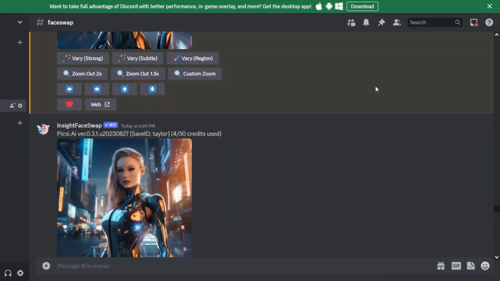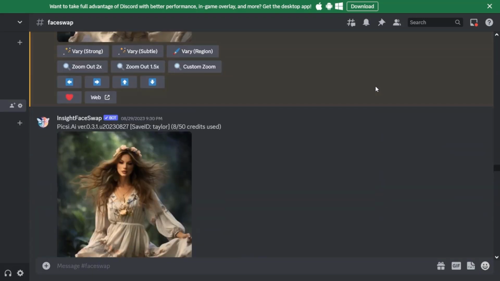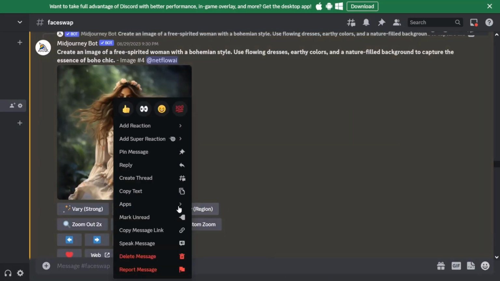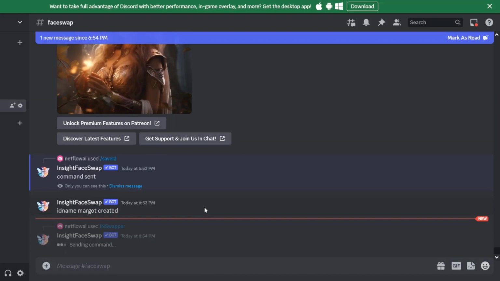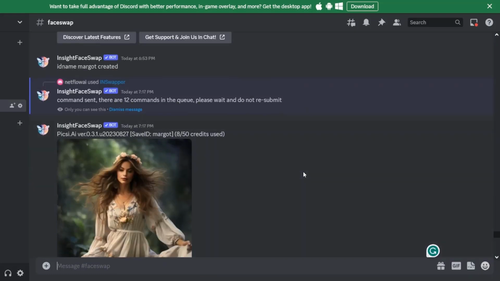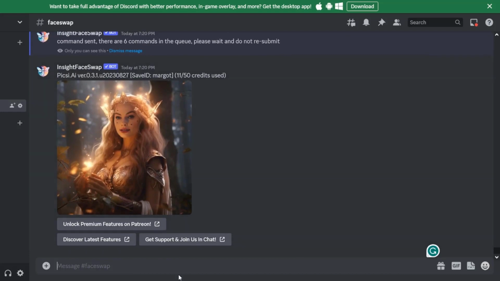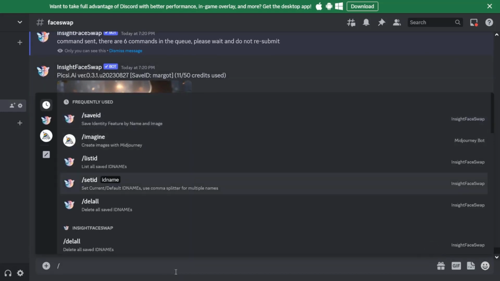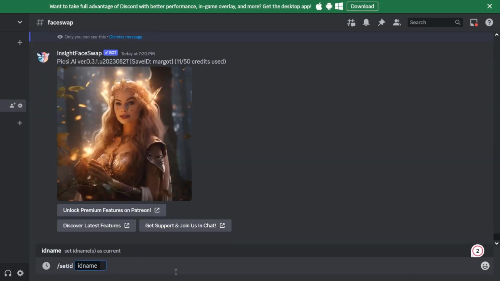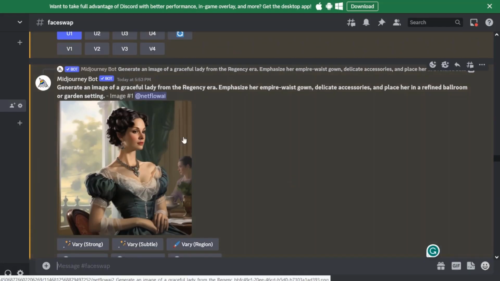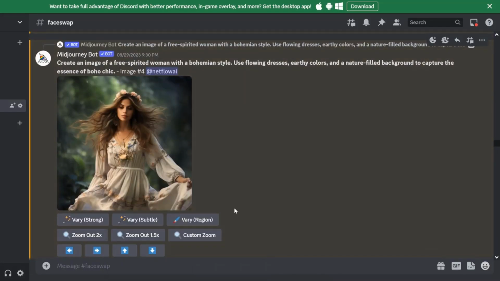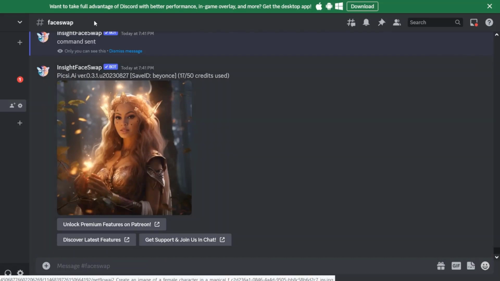Right now I've saved 4 IDs, which include Margot Robbie, Jennifer Lawrence, Beyoncé, and Taylor Swift. I'm going to perform face swaps on all 4 of these IDs using 4 out of the 5 prompts that ChatGPT gave me. I actually chose 4 because one of them didn't quite give me the style I was looking for. So I performed face swaps on the 4 that seemed better. Now we're done with the changes on the women's styles.